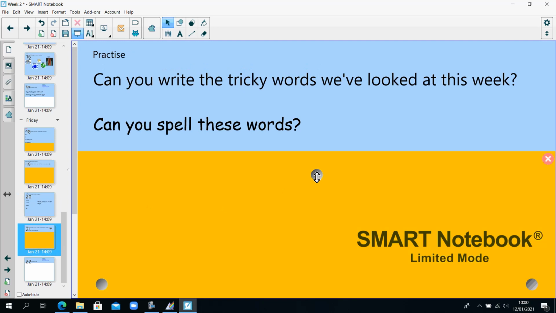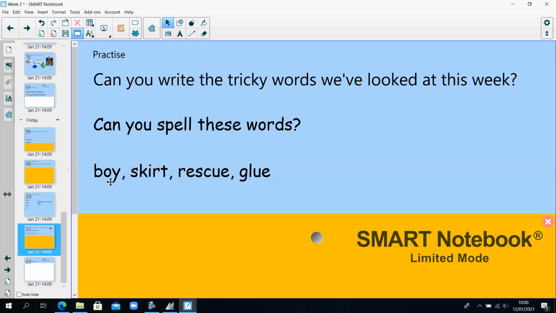Now try and spell these words using our digraphs from this week. Boy, with oi, boy. Skirt. Rescue. And glue. Have you spelt them correctly? Using our O-Y for oi, I-R for ur, U-E for you, and U-E for oo.